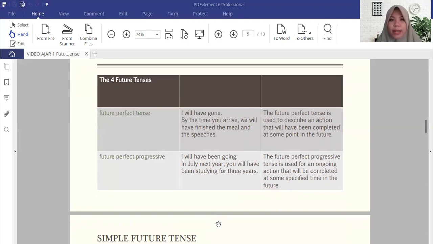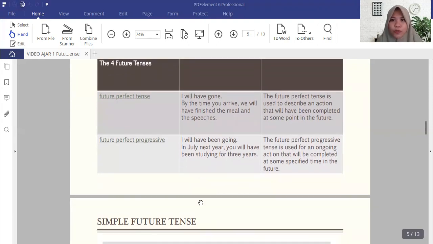Future perfect tense means will plus have plus verb 3 or past participle. So let's see the example. I will have gone, and by the time you arrive, we will have finished the meal and the speeches. So the future perfect tense is used to describe an action that will have been completed at some point in the future.